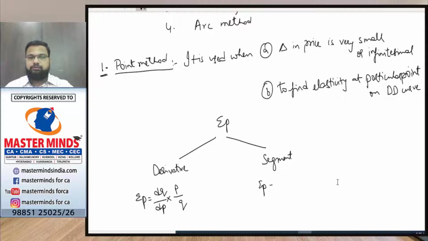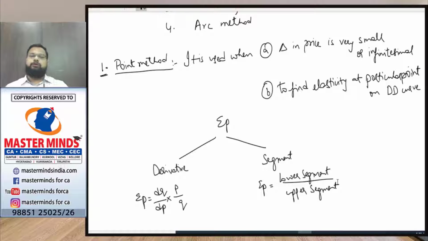The segment formula means we use lower segment by upper segment.